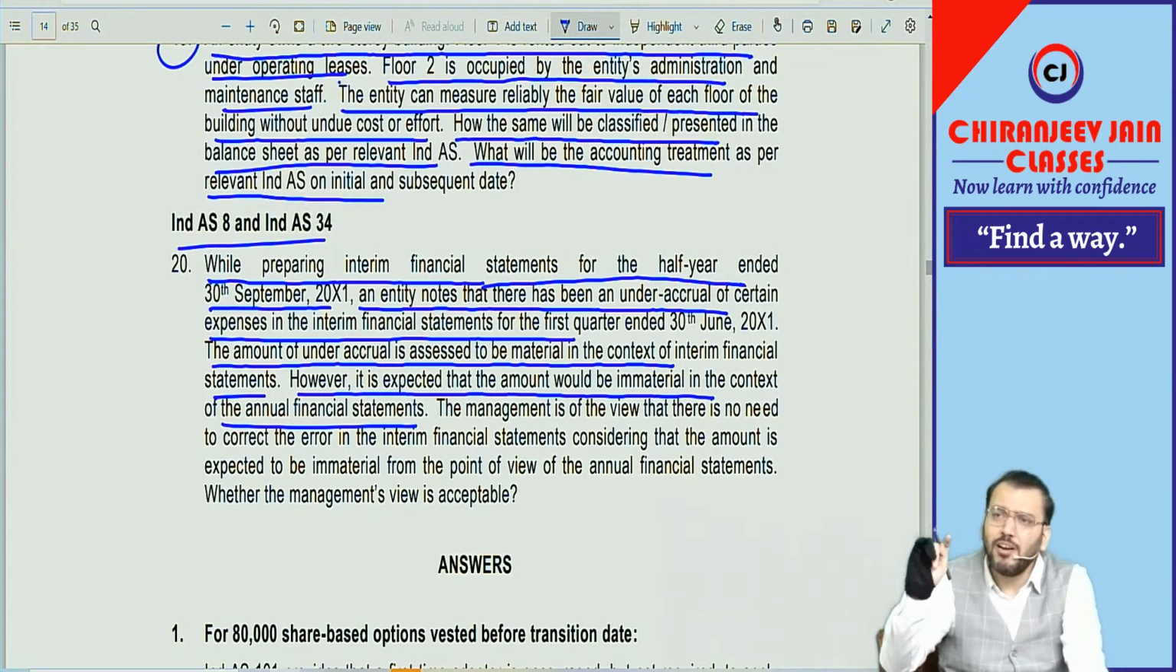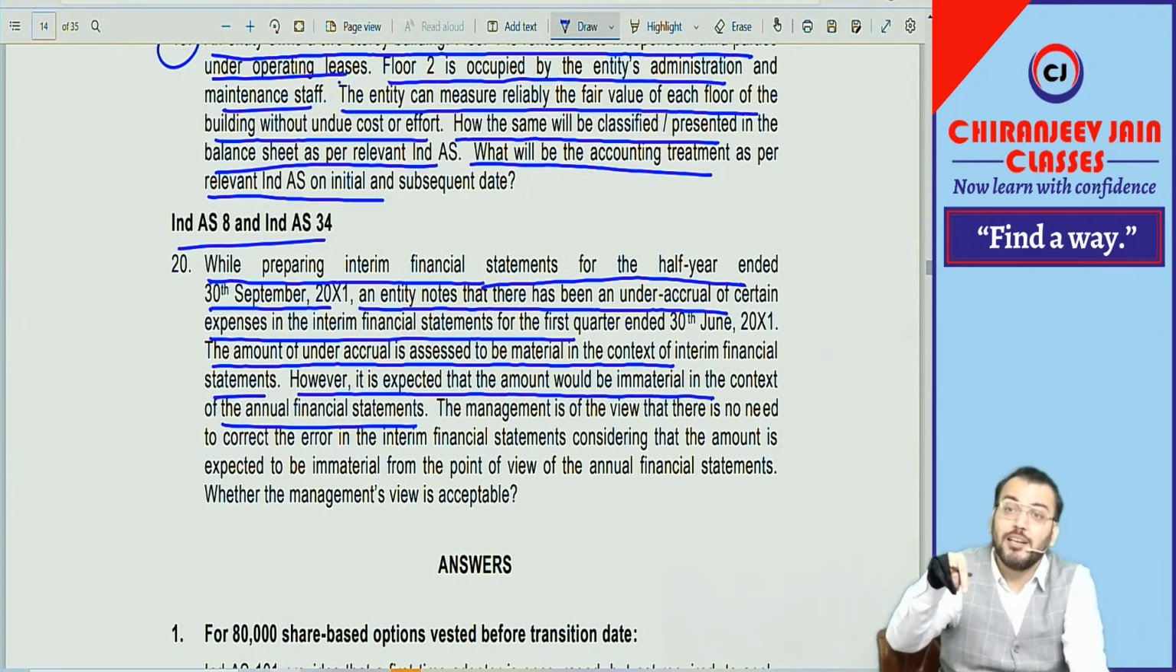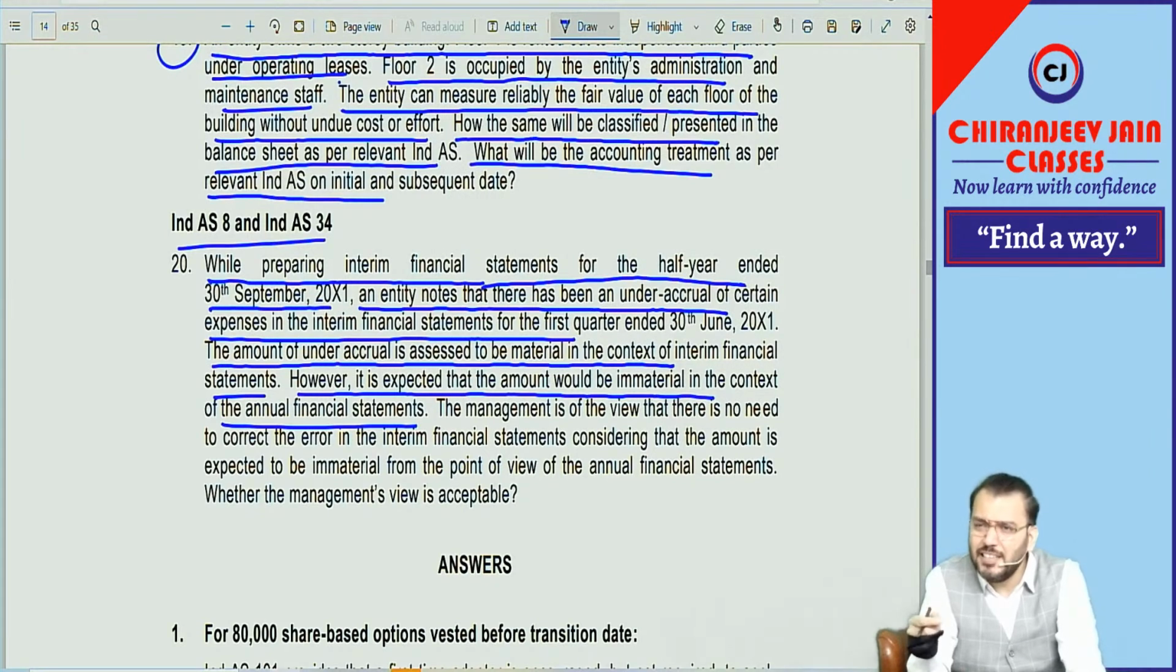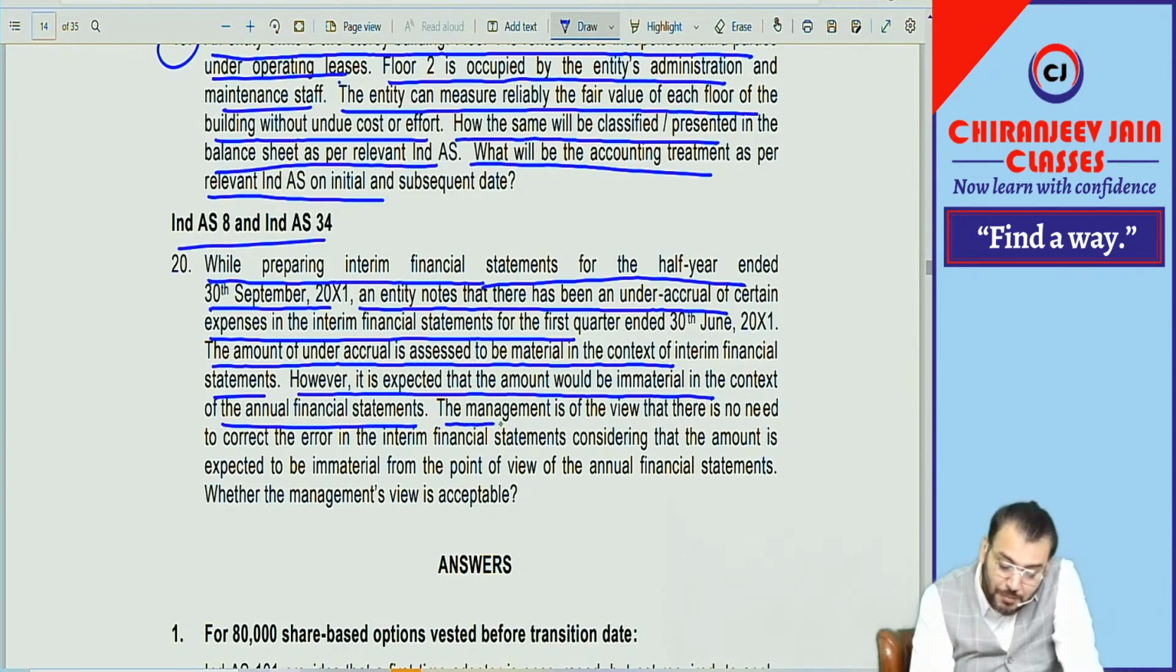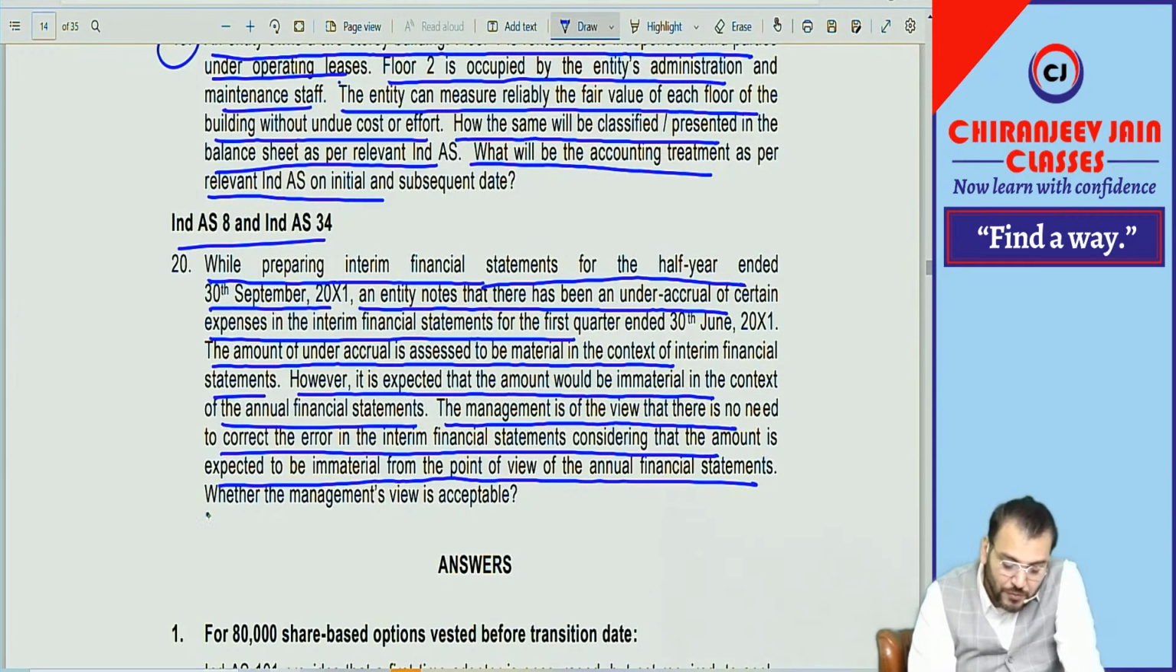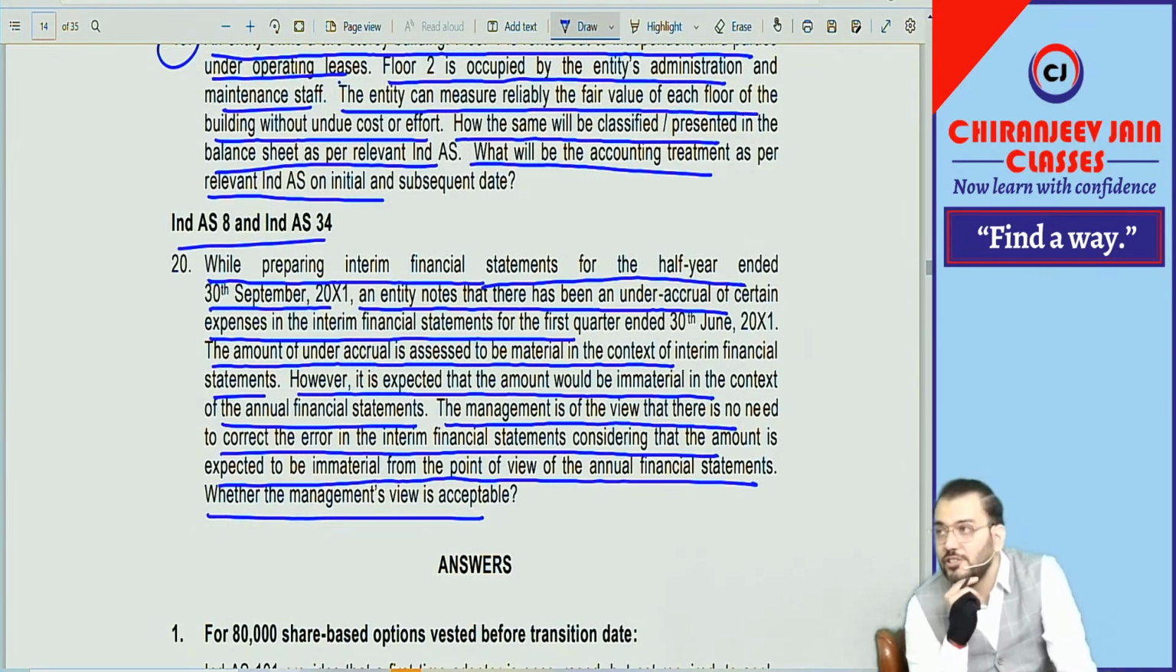Now, what Ind AS 8 says is that only material error requires retrospective restatement. Means if the error is immaterial, you can ignore retrospective restatement as per Ind AS 8. The management is of the view that there is no need to correct the error in the interim financial statement, considering that the amount is expected to be immaterial from the point of view of the annual financial statement. Whether the management view is acceptable, what do you think?